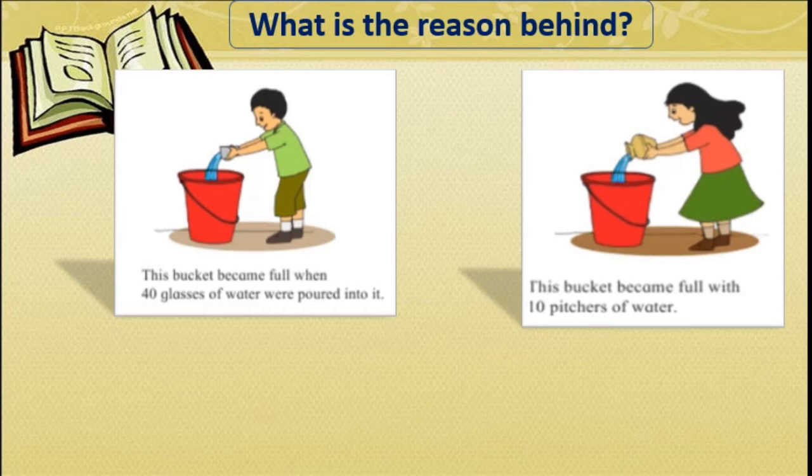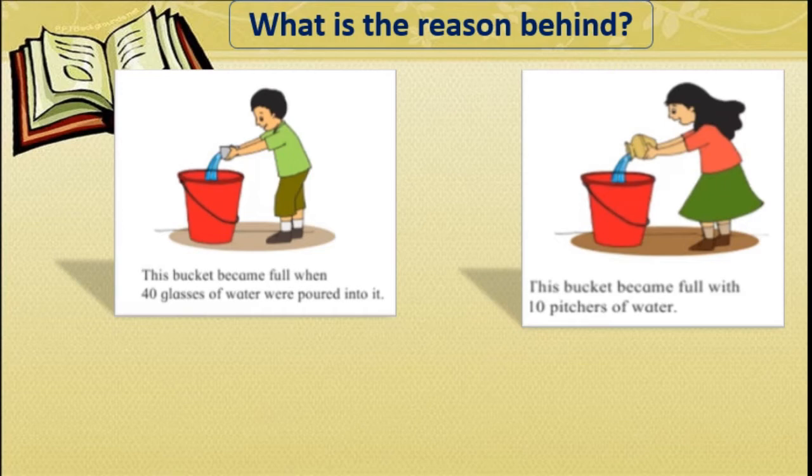Pitcher means a container that the girl is holding. Now, in the boy's picture you can see that this bucket became full when 40 glasses of water were poured into it. Means here the boy filled the bucket pouring 40 glasses of water.